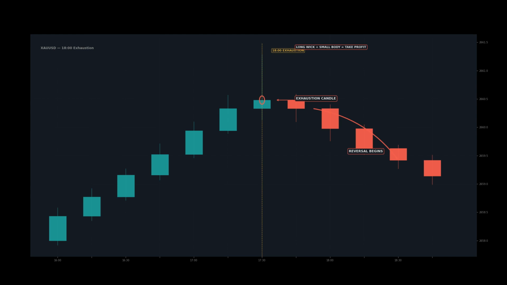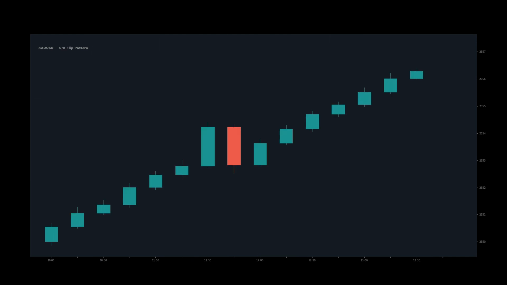The SR flip is the single most reliable structure pattern. When price breaks through a support level, that level becomes resistance on the retest. When price breaks through resistance, it becomes support. In this example, price tested the resistance 3 times, then broke through with a large bullish candle on the 4th attempt. 2 candles later, price pulled back and retested the exact level. The retest candle showed rejection with a lower wick, entry at the bounce. Stop 8 points below the flipped level. This is an A+ setup when combined with a time gate.